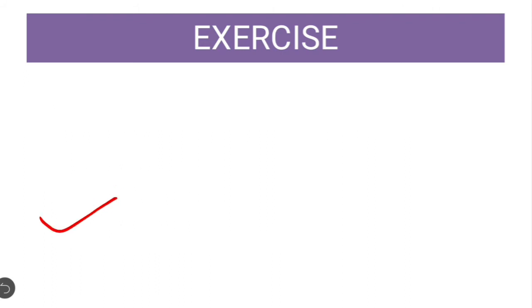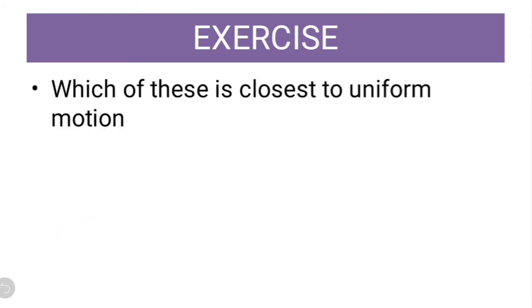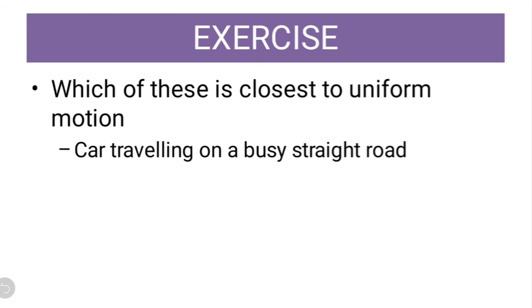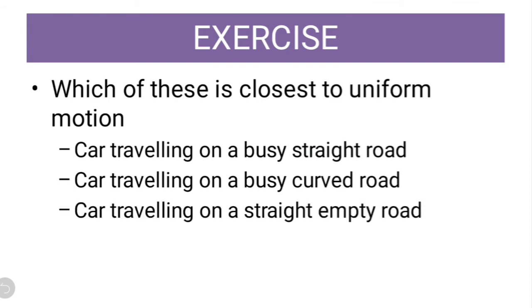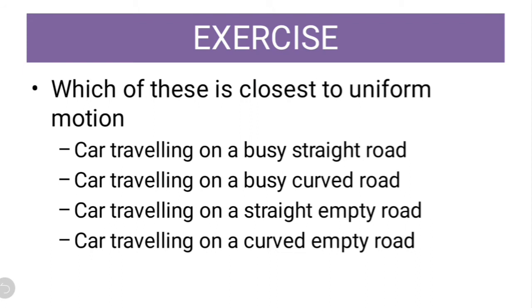Let us see the next question. The question is, which of these is closest to uniform motion? Car traveling on busy straight road, car traveling on busy curved road, car traveling on a straight empty road, car traveling on a curved empty road. If it is a busy straight road, though it is straight there will be traffic, so it is not possible to go in uniform motion.